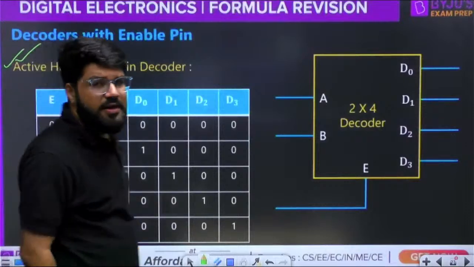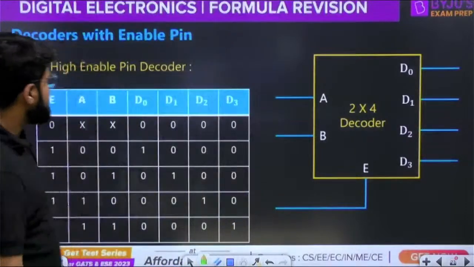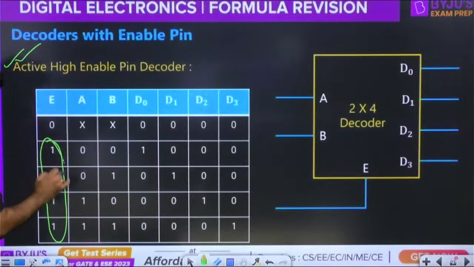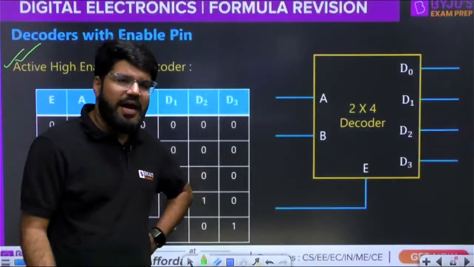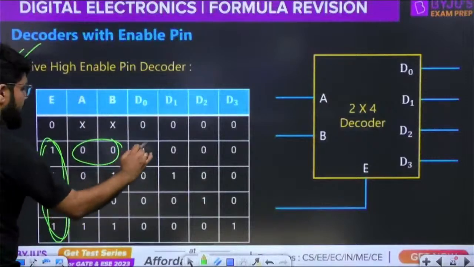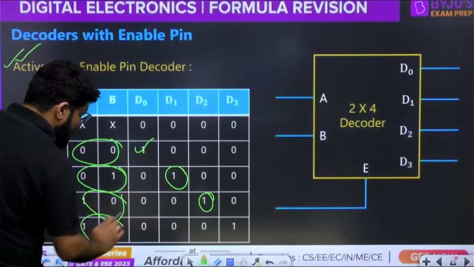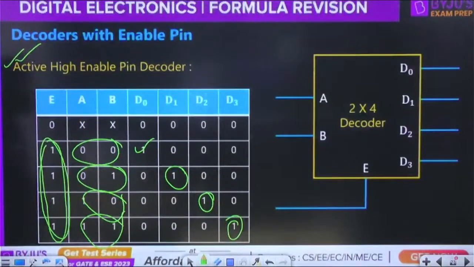What is the active high? Let us see this first. What is the active high enable pin functionality? It suggests that whenever the enable pin is high, whenever the enable pin is 1, the decoder will work as it is. As it is means 0 0 gives D0, 0 1 gives D1, 1 0 gives D2, 1 1 gives minterm D3, isn't it? But